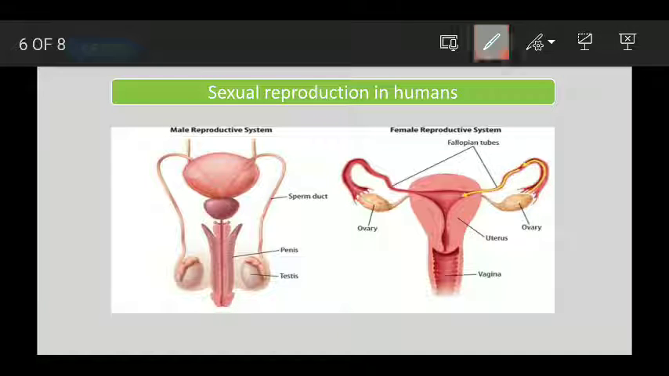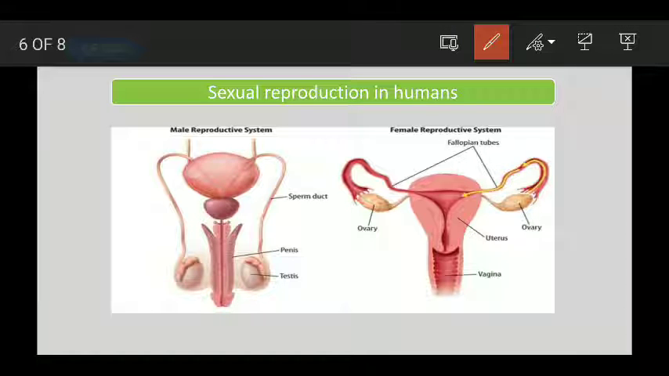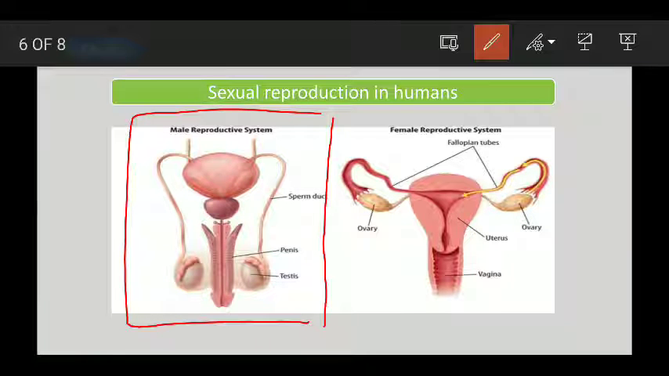Here is sexual reproduction in humans. In this topic we will study the organs of both male and female reproductive systems. If we talk about the male reproductive system, this is the male reproductive system. What are the organs present in the male reproductive system?